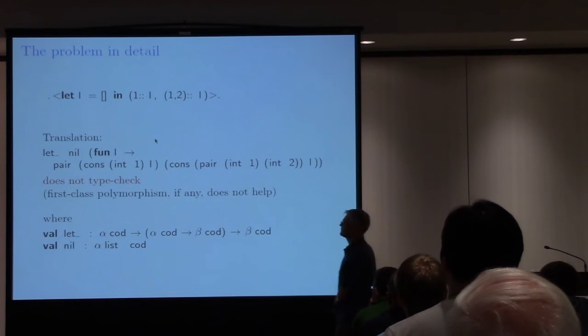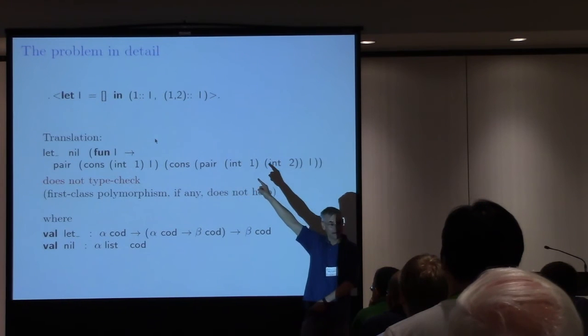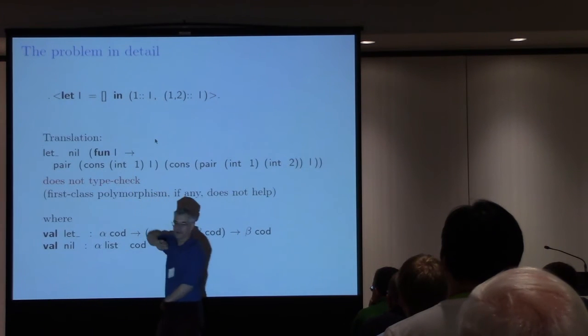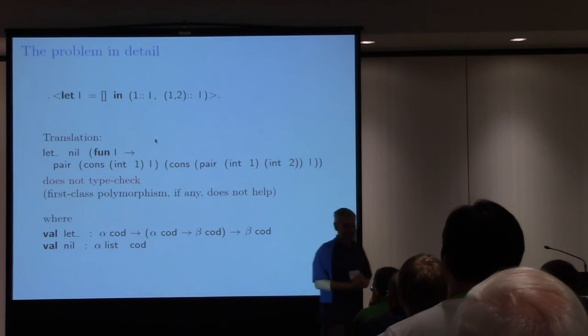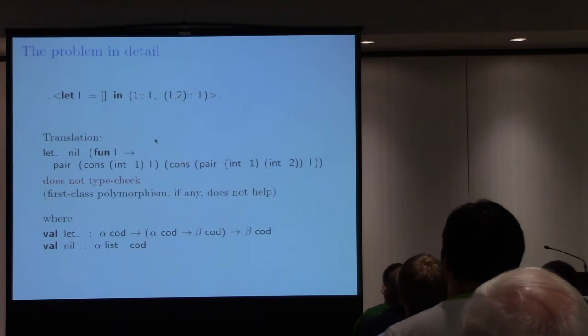Why? Well, because we saw the property that the bindings of L in the object level become, in the translation, bindings in the meta level. So here it is, a binding in the meta level. And lambda bindings in the Hindley-Milner type system are not polymorphic, right? So here L cannot be polymorphic, therefore that expression cannot type check. Well, you can say, what about first class polymorphism? Well, first, not all languages have first class polymorphism, and the ones that do insist on type annotations. And to give the type annotation, we have to type check, and it's exactly what we want to avoid, right? So it just doesn't work. So that was the problem.